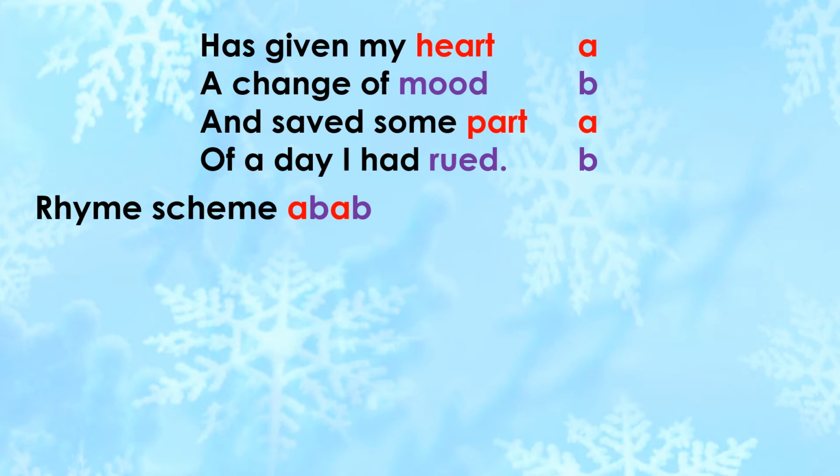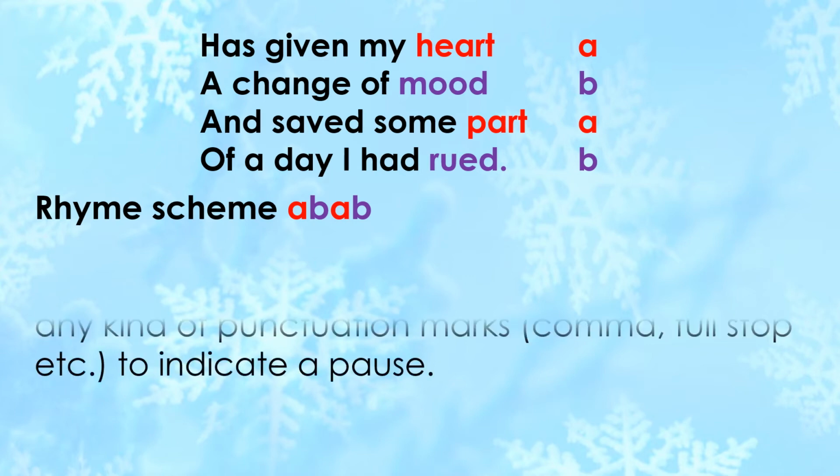So this stanza is in continuation with the first stanza. In fact, you will notice that in the entire poem, there is no punctuation mark, no full stop, no comma. The poem begins and ends directly with the last word rued. The full stop comes after the word rued. Now, this particular literary device is known as enjambment.